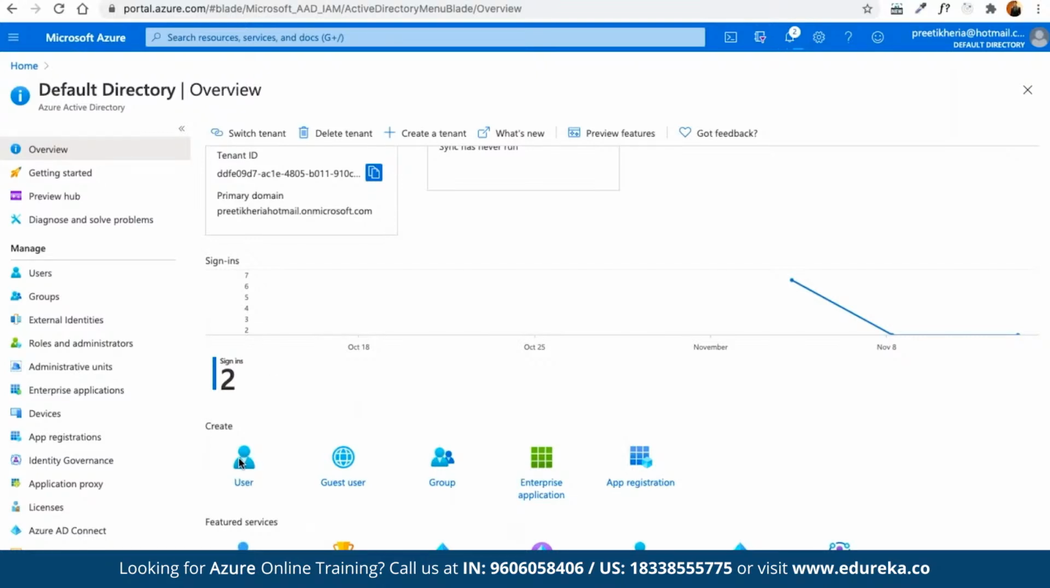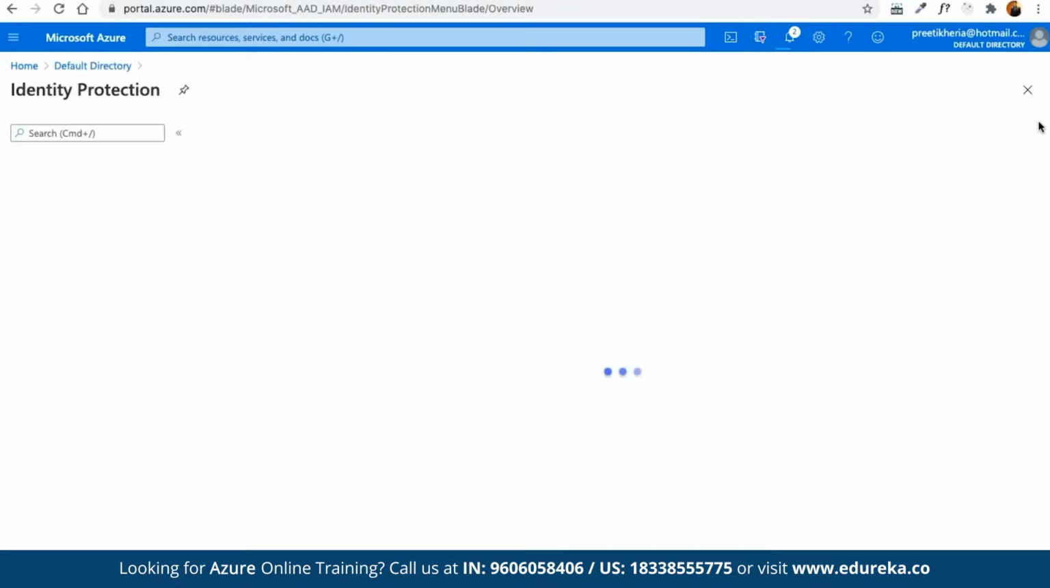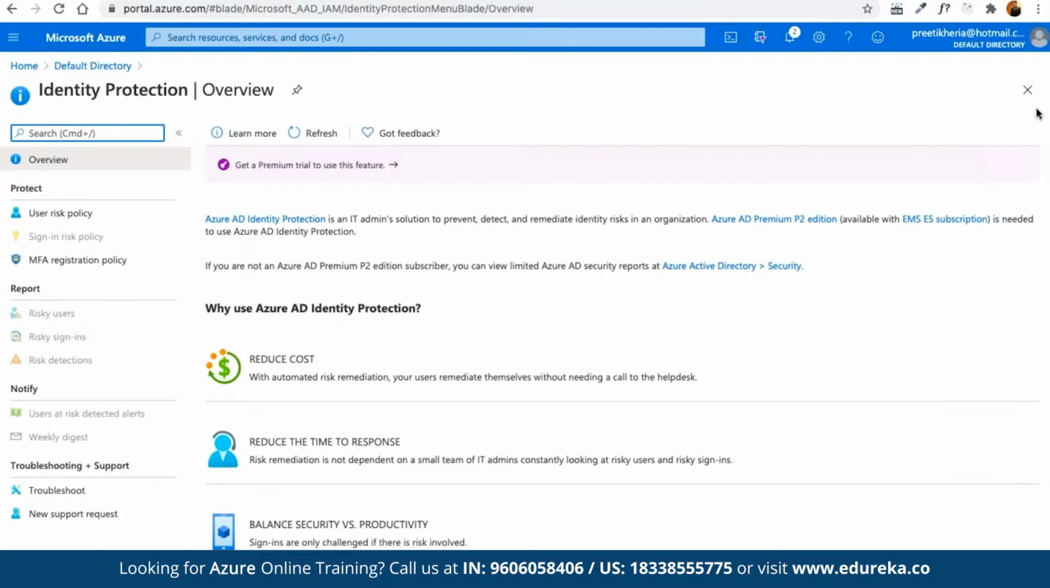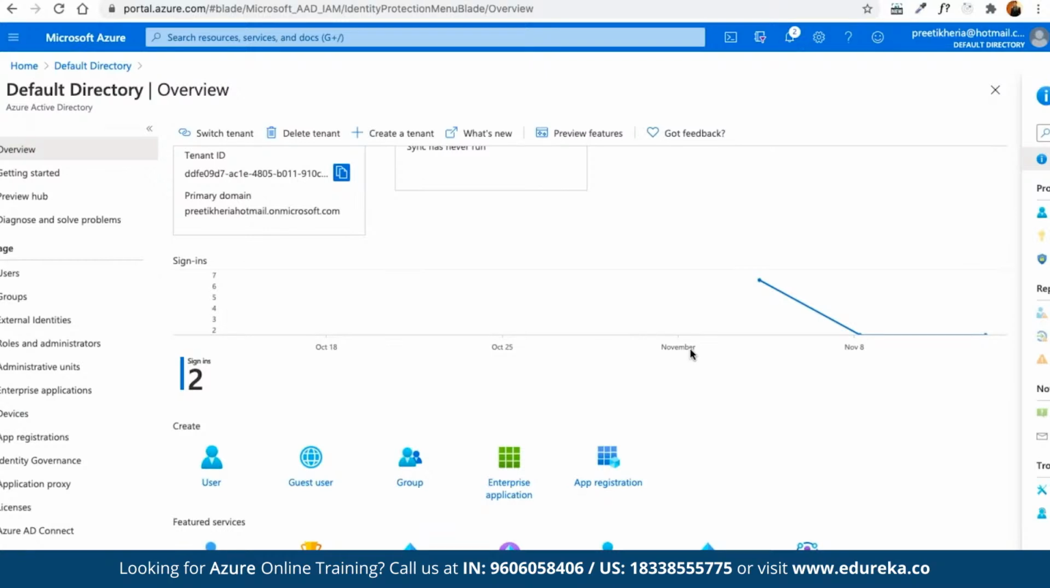Here, to create a user, we can go to the user section. We can go for the identity protection service as a part of the feature services. But again, as we discussed, identity protection, privileged identity management, and tenant restrictions are offered as a part of the premium plan available under Azure, not under the basic or free plan.